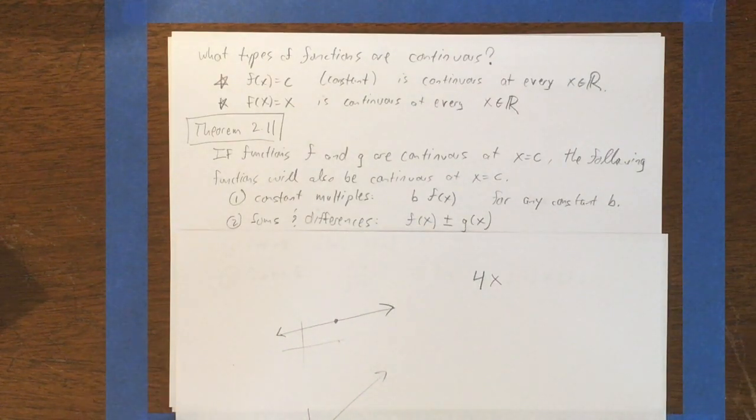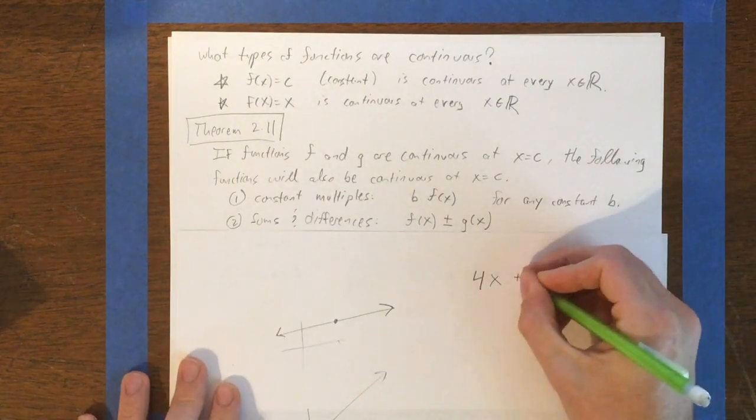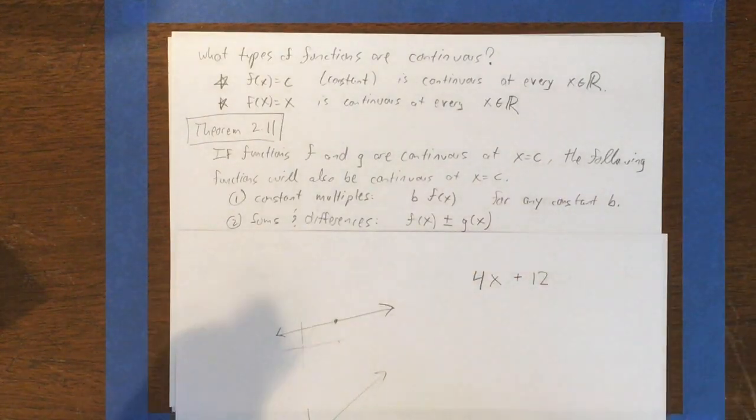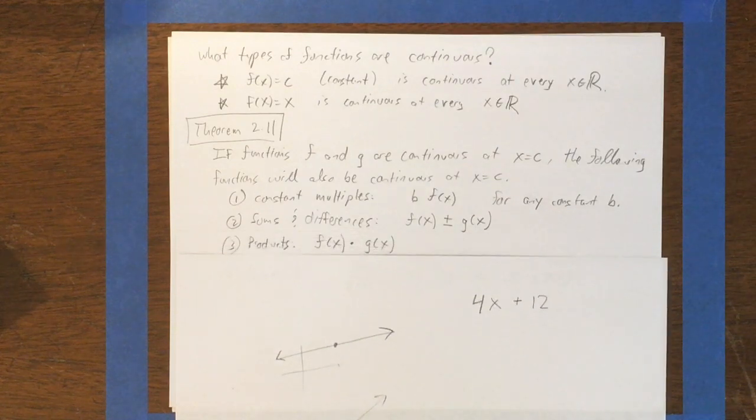Second, sums and differences. So if you take two functions that you know are already continuous at c and add them together, that will be continuous. So I could add another function, like a constant function, let's say add 12. Now that function is continuous at every real number, and I know that from this theorem.